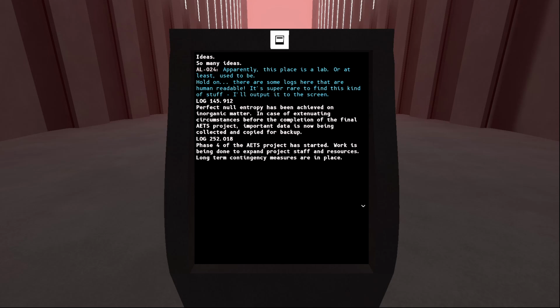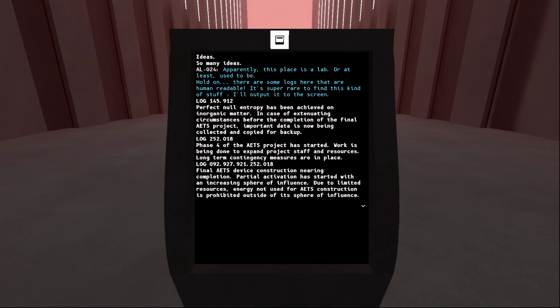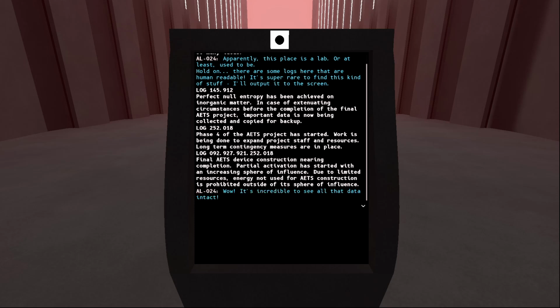Long-time contingency measures are in place. Whoa, that's a way bigger number. Final AETS device construction nearing completion. Partial activation has started with an increasing sphere of influence. Due to limited resources, energy not used for AETS construction is prohibited outside of its sphere of influence.